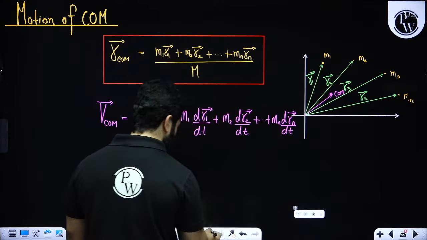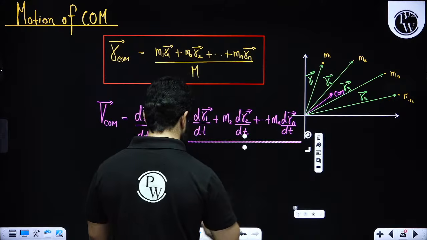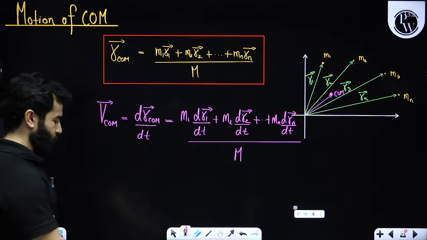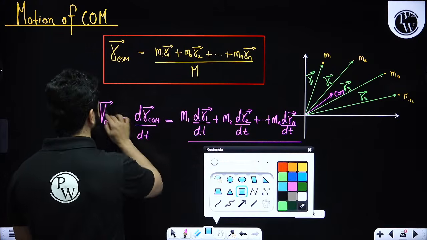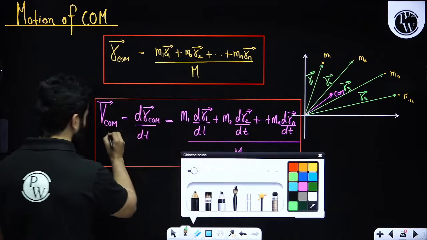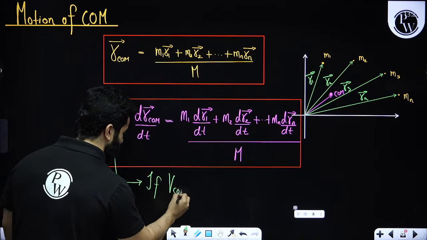Now I've got one question for all of you. This is why I was saying that all of these things are very conceptual. Let's suppose I'm giving you one condition in which I'm saying V_COM is 0.